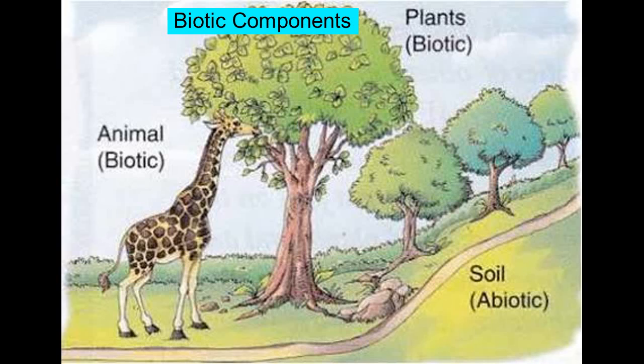Biotic components. Biotic components include plants, animals and microorganisms. It is classified into three categories, that is producers, consumers and decomposers. Producers are the self-nourishing components of the ecosystem, so they are called autotrophs.